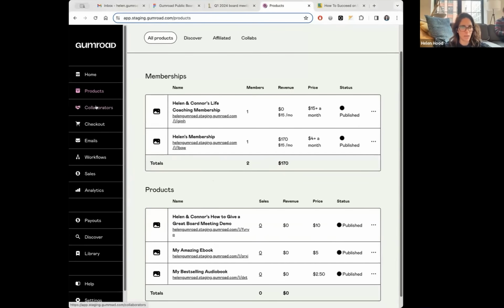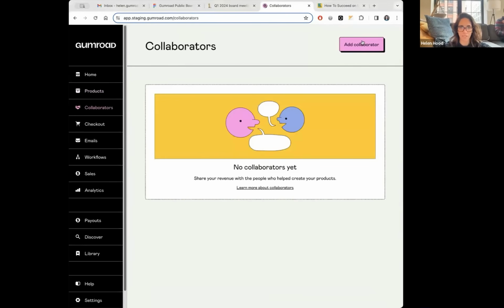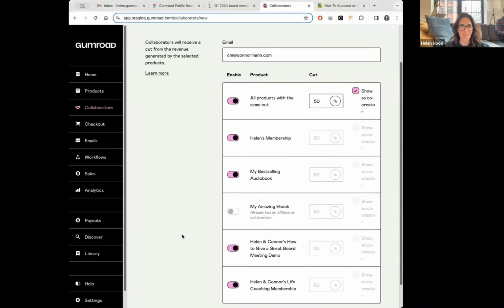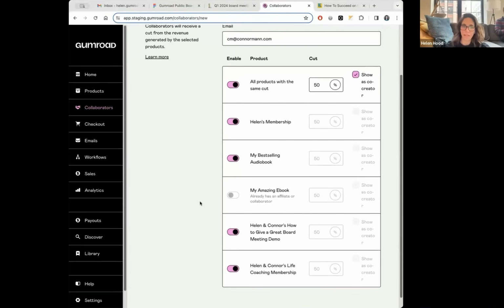Now I'll go to this new tab, collaborators here. And as you can see, I have none yet, but let me add Connor. So the first thing you need is the email address for another Gumroad creator. There's Connor's, don't spam him. And then here I can select all of my existing products to add him as a collaborator. The only ones that are not eligible are ones that either already have a collaborator or have affiliates. If you're using our affiliate programs, you can see this one is not eligible, but all these others are.